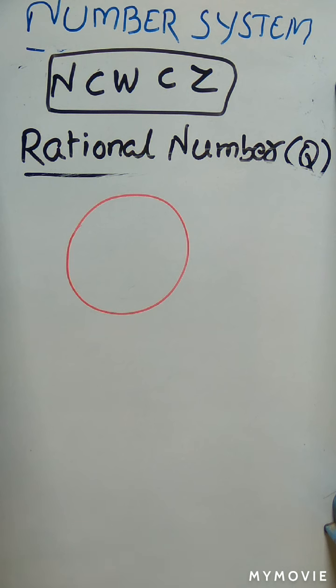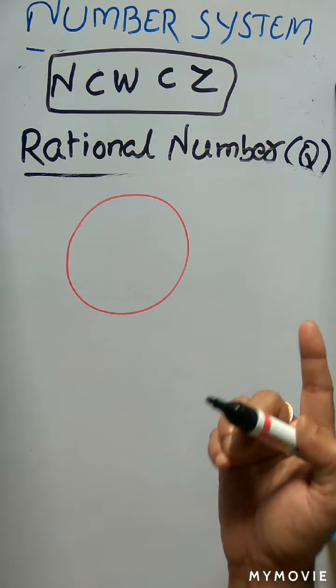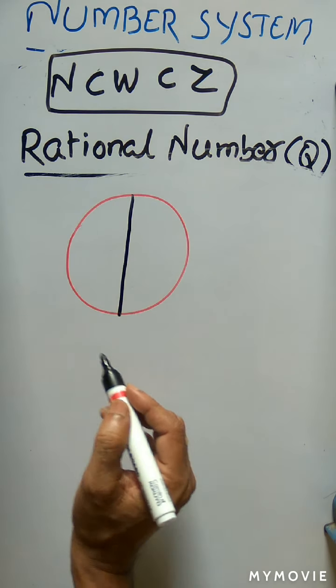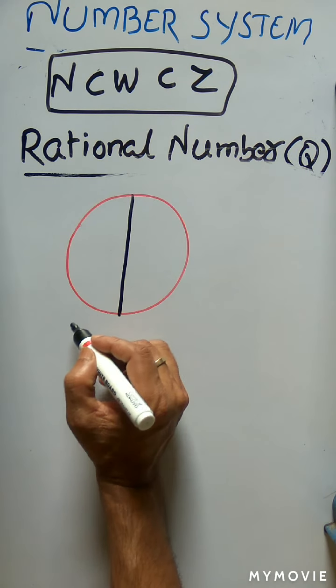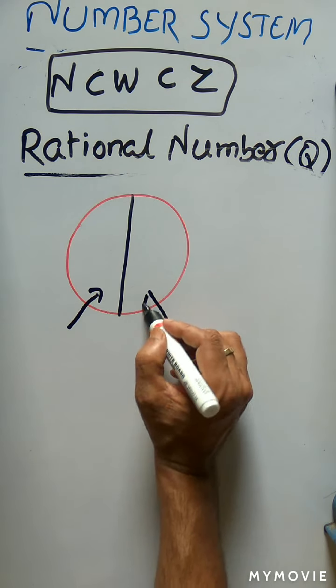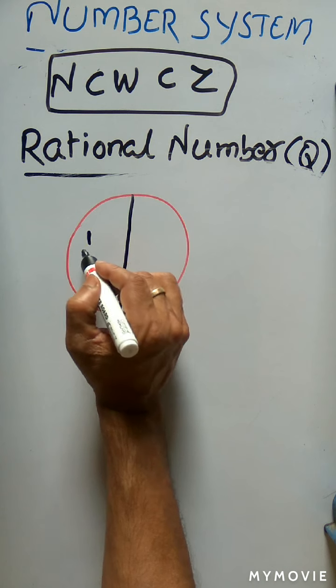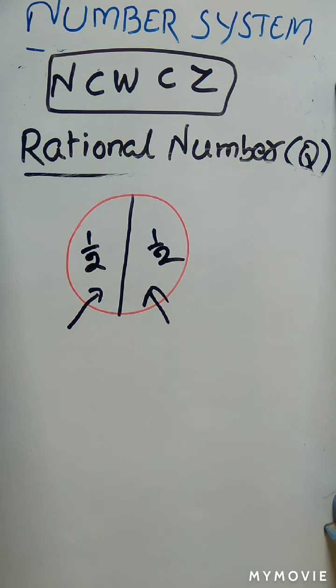Now the question comes: if one pizza is given and you are asked to divide this one pizza into equal halves, so you have to share this pizza among two boys. So what do you do? You cut this one pizza into equal halves. Then what is the value of each piece, or what value of pizza will be shared with each individual? We can say this pizza's value is half. This pizza's value is also half.